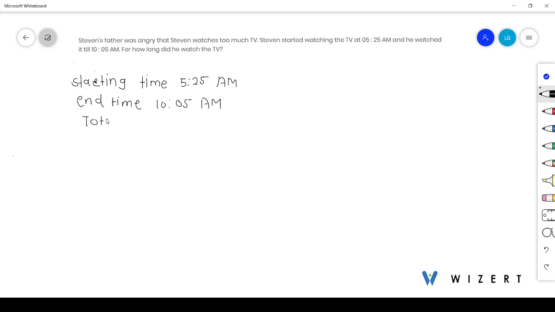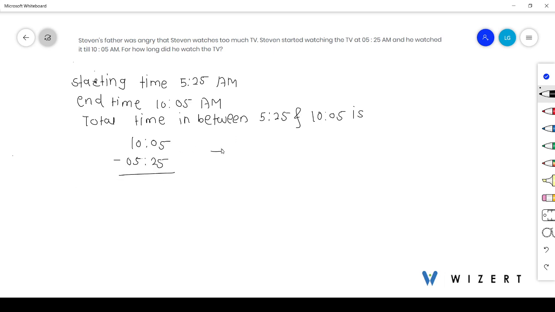Now the total time in between 5:25 and 10:05 is 10:05 minus 5:25.